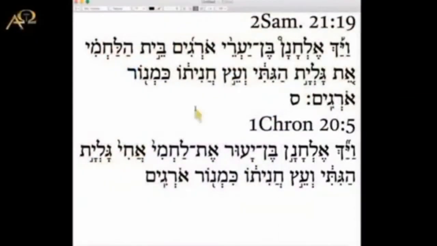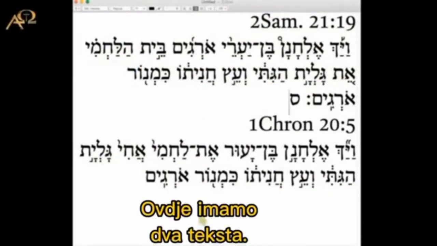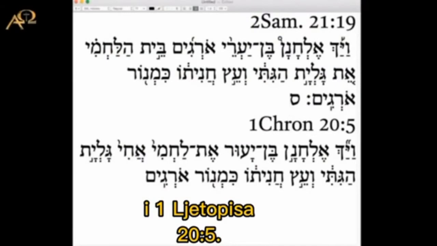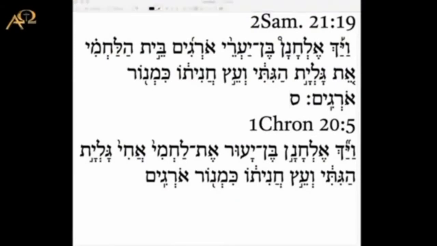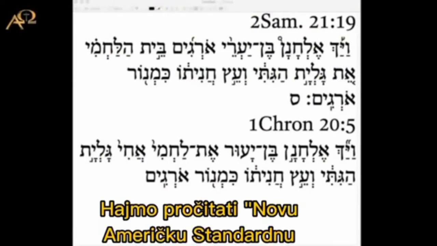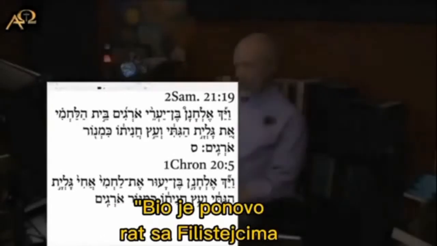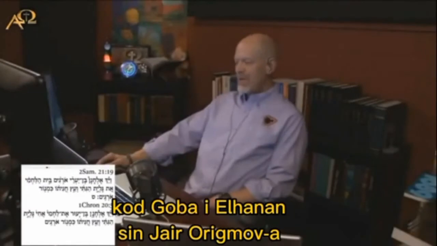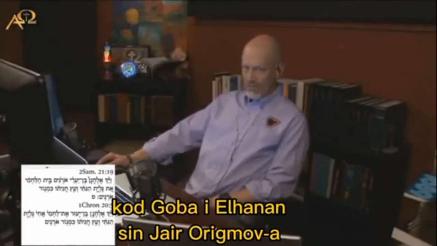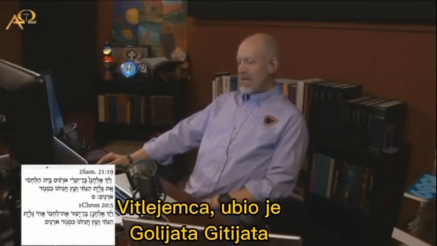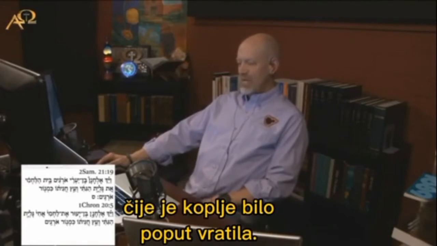Here we have the two texts. 2 Samuel 21:19, 1 Chronicles chapter 20, verse 5. Now, let's read the New American Standard at 2 Samuel 21:19. It says, there was war with the Philistines again at Gob, and Elhanan, the son of Jair-Oregim, keep that in mind, the Bethlehemite, killed Goliath the Gittite, the shaft of whose spear was like a weaver's